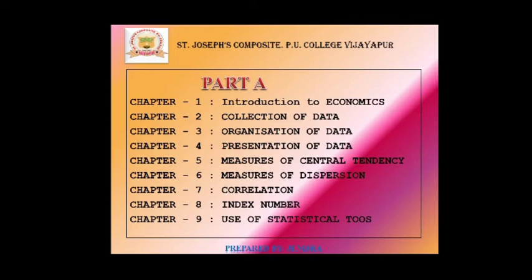In this chapter, we learn what the types of statistical tools are, what the uses of statistical tools are, and how we can apply these statistical tools in economics also. So this is the brief overview of the part A syllabus.